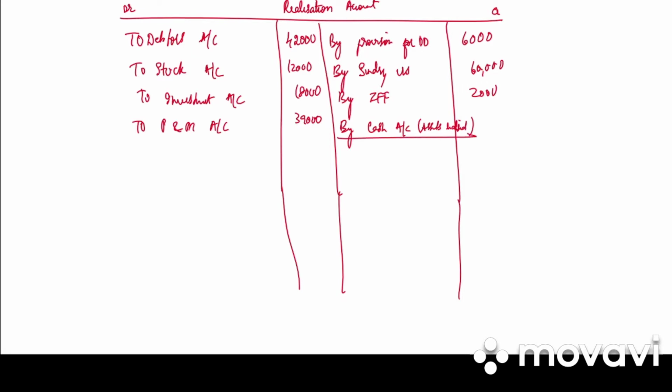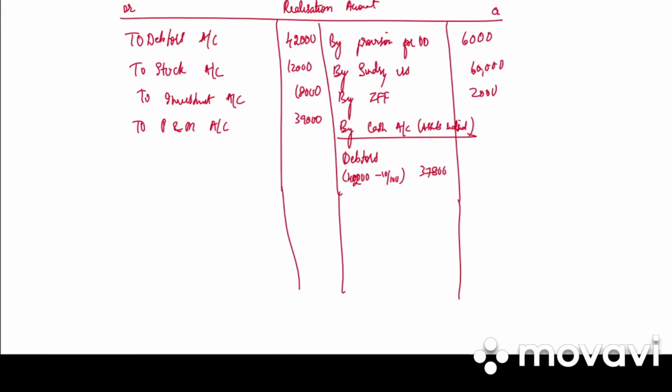Underline this. So we have under adjustment point number 2, debtors realized 10% less of the amount due from them. So debtors will be, how much is the value? 42,000 minus 10%. How much is it? We get 37,800. So in bracket you can write 42,000 minus 10 by 100. We get 37,800.